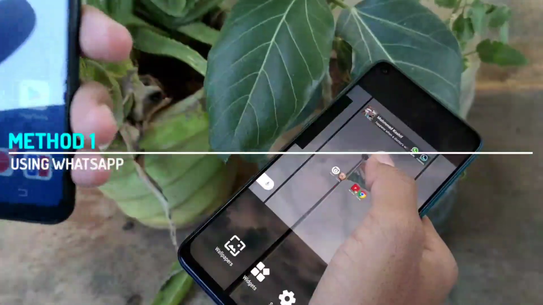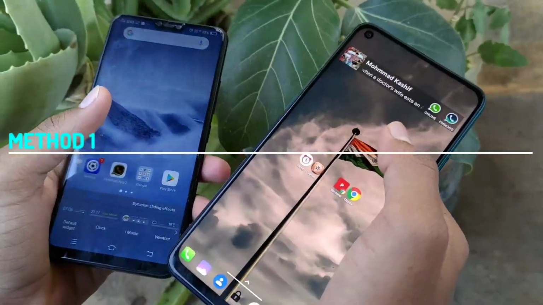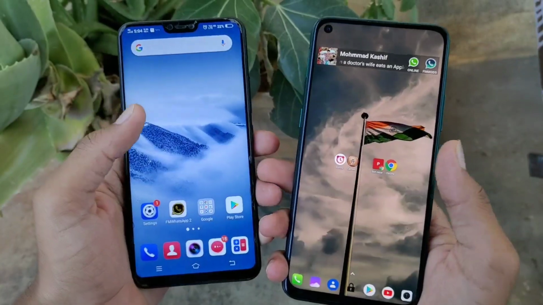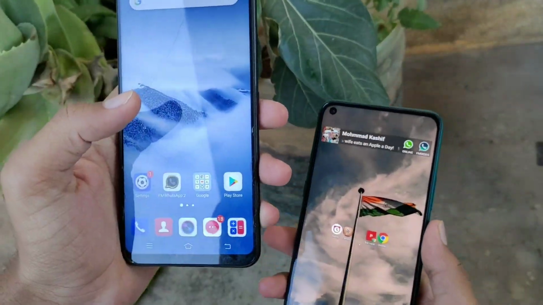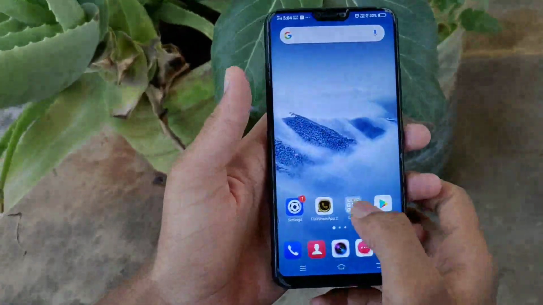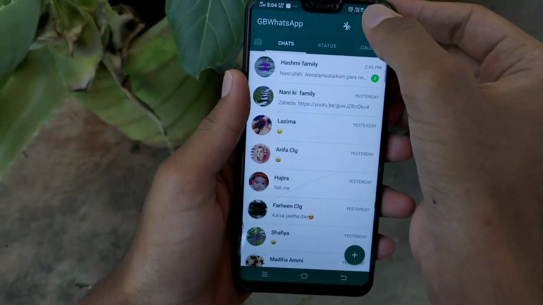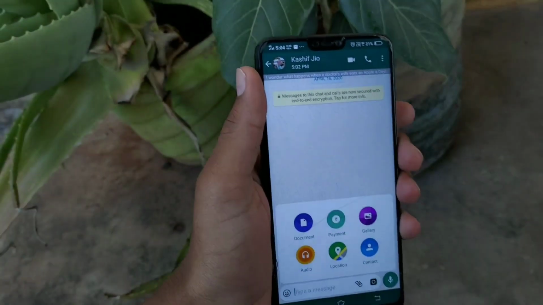The first method is using your WhatsApp, and it's for tracking any person's location who trusts you. For example, your family member. You just want to track where they are and which places they are roaming the full day, just for safety purpose of the person whose phone you are tracking. So let me show you how it works.